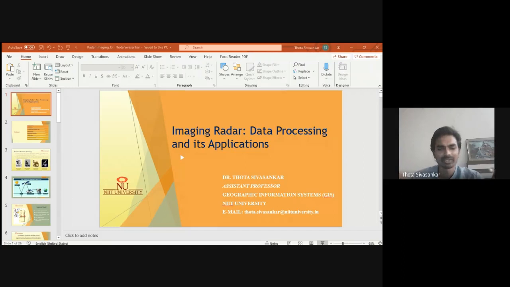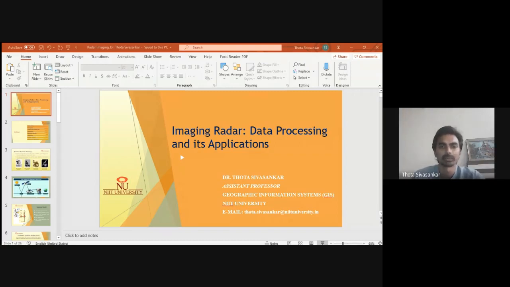The optical region has hindrance due to haze and clouds, with which you won't be able to do uninterrupted monitoring, in situations like floods, disaster scenarios, or when you want to monitor a particular project, an urban development project, or some specific applications.